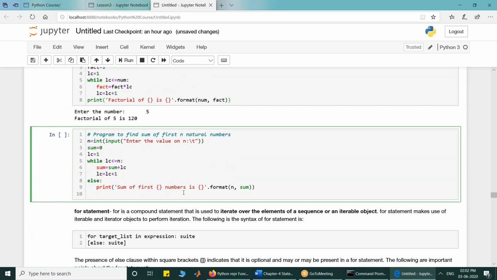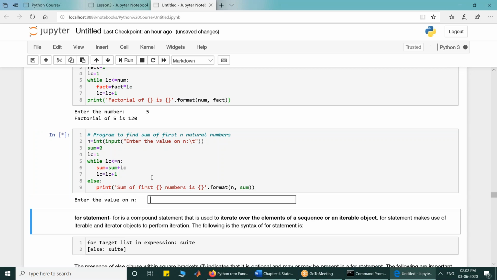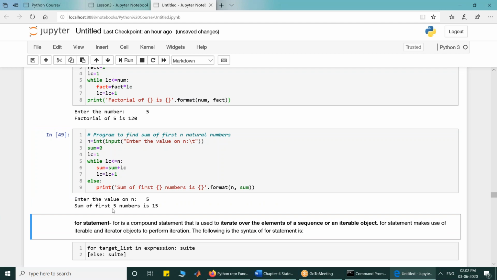If you want to find the sum of n natural numbers, the same logic. LC is 1. I am keeping track of how many natural numbers you want, and then the same logic. If you execute it, I want to find the sum of the first 5 natural numbers. I pressed enter. It says that the sum of the first 5 natural numbers is 15. Okay. Is it okay till now? Anybody having any query regarding the while statement? Put it in the chat box, or otherwise put y or n.